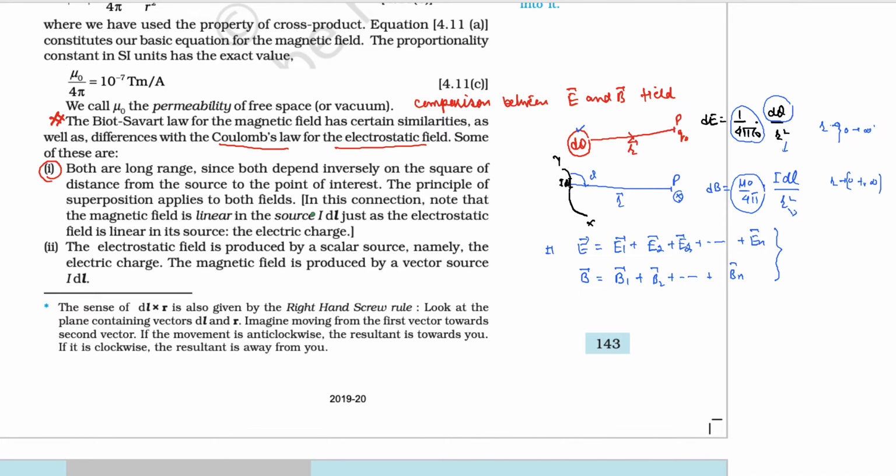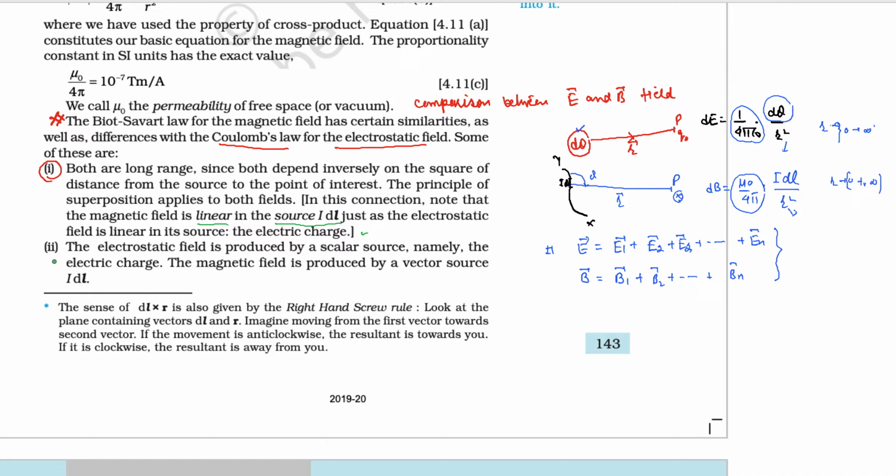So then, in connection with this, note that the magnetic field is linear in the source I dl, so it is along a line. Magnetic field is linear in the source I dl, just as the electrostatic field is linear in its source. The electric field is linear in its source. You have to understand this well. So that is the electric charge.